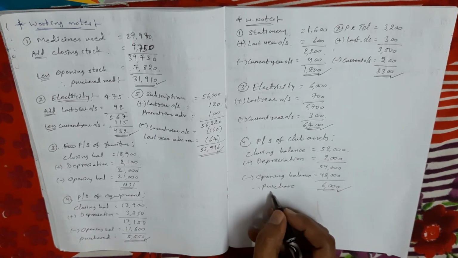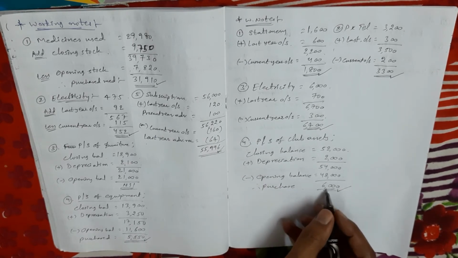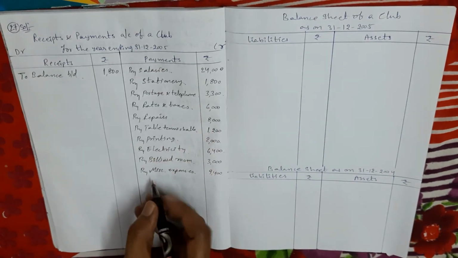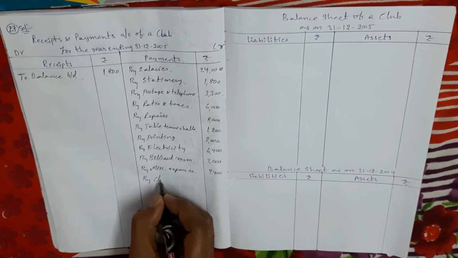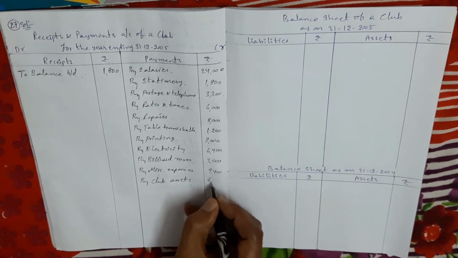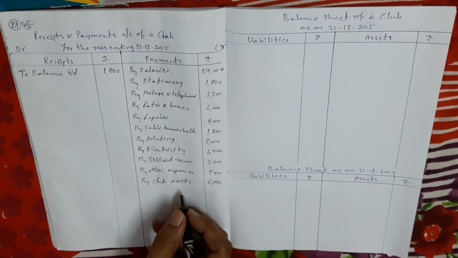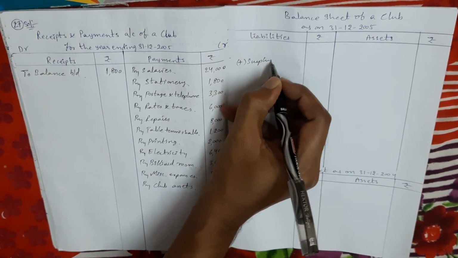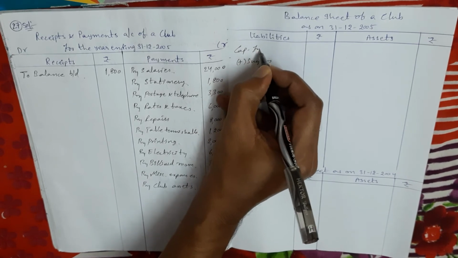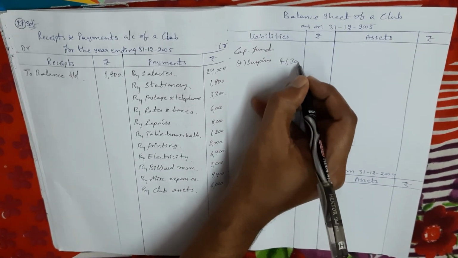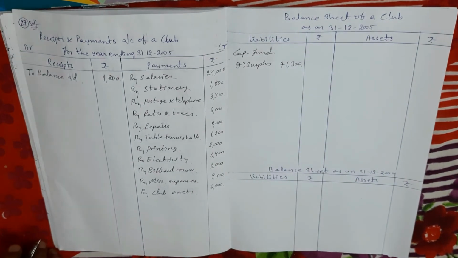Therefore, the purchase of club assets during the year is 6,000 rupees, which comes on the credit side of the receipts and payments account, by club assets 6,000 rupees. It's an important adjustment. Next, the surplus: we take it from the current year balance sheet, liability side, where we add it to the capital fund, 41,300.